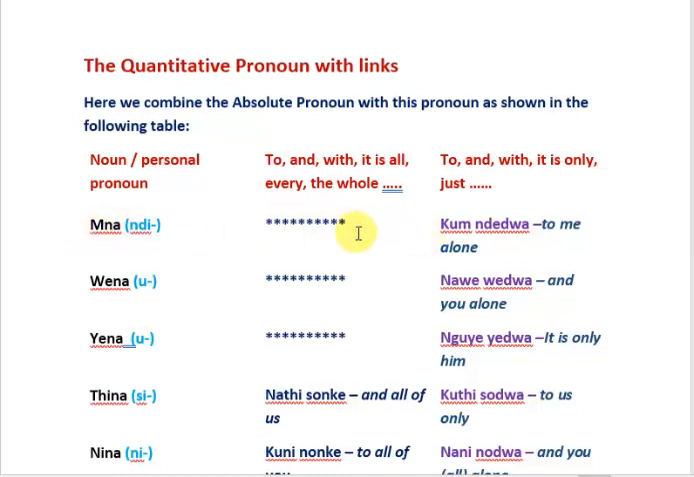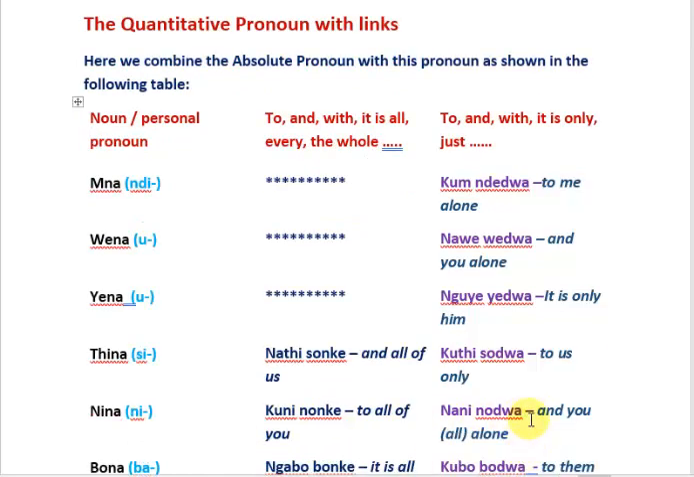So, mna, me, kum ndedwa, to me alone. Wena, you, nawe, wedwa, and you alone. Yena, him, nguye, yedwa, it is only him, or it is him alone. Tina, us, kuti, sodwa, to us alone, or to us only. Nina, kuni, nonke, to all of you. Nani, nodwa, and all of you, or you all alone.